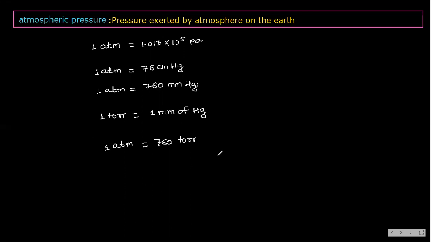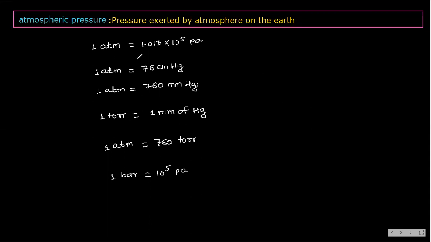And always keep in mind one more unit, that is 1 bar. 1 bar is nearly equal to 1 atmospheric pressure. So 1 bar is equal to 10 power 5 Pascal. So these are the other units for pressure.